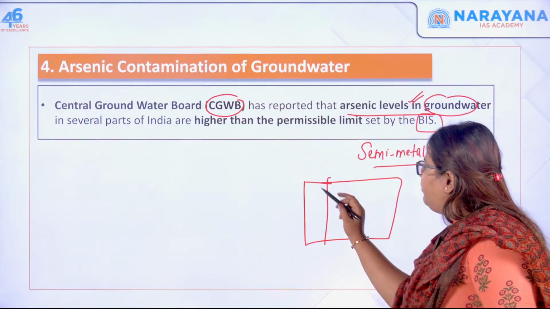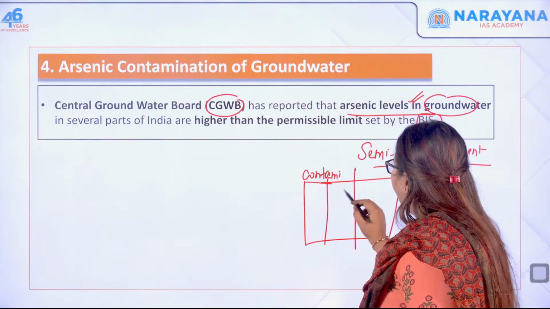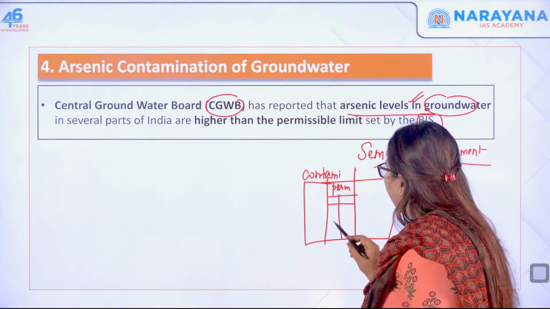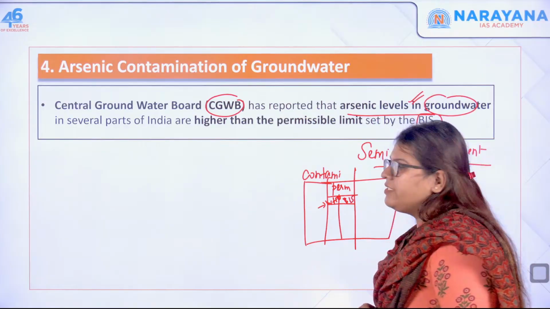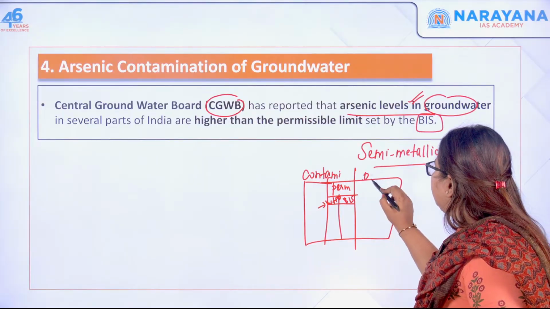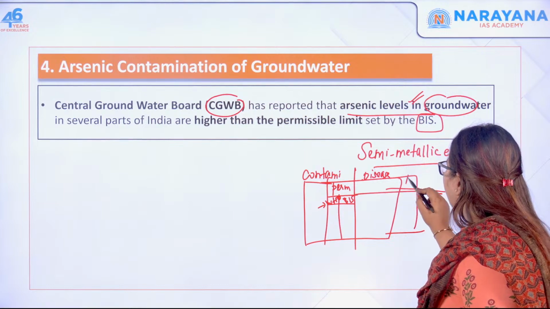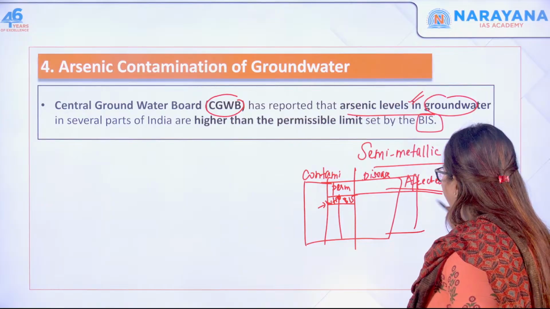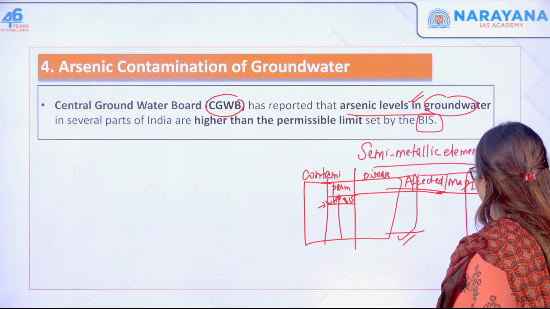Discuss the pollutant or the contaminant, then the permissible level as per WHO and as per the Bureau of Indian Standards, just write both, then the disease that is associated, which part of India it has affected with a map so that it becomes very easy, and any initiative given by the government.